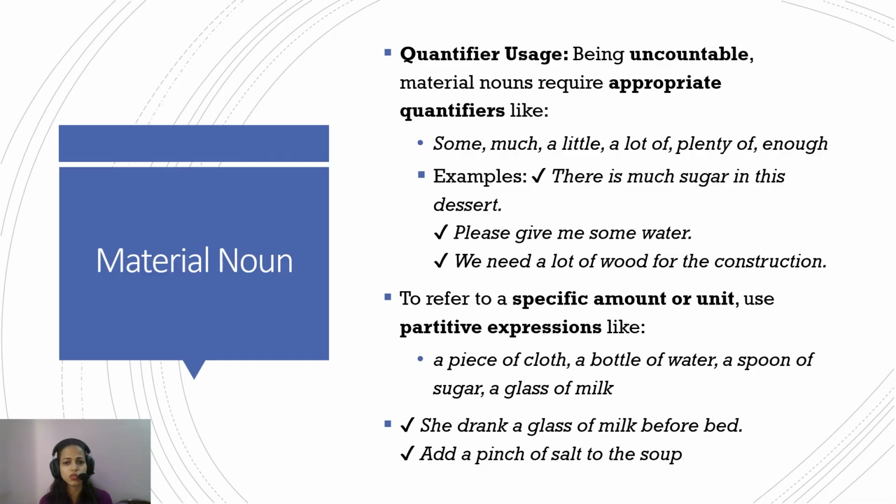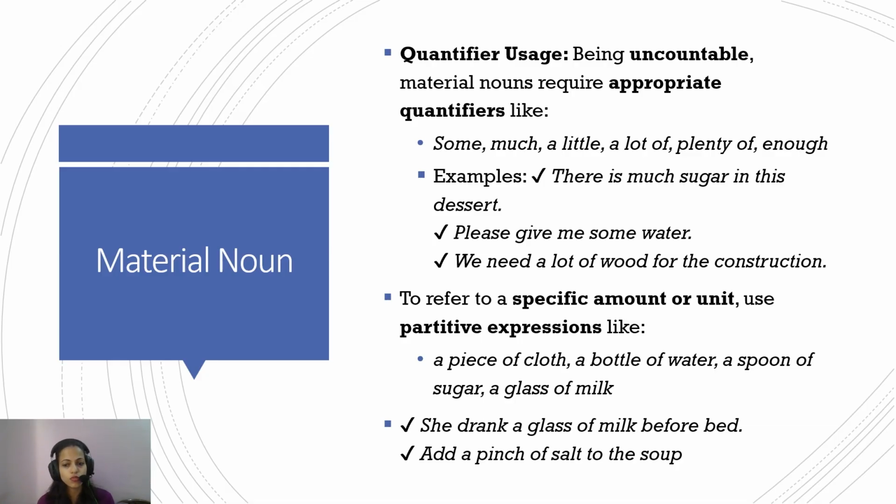You cannot count the sugars. You cannot say four sugar. You can use sugar cubes. That's a different case. There are four sugar cubes. But when you're talking about sugar, it's uncountable, and hence the quantifier of quantity and not the number will be used. There are not many sugar in the dessert. There is much sugar in the dessert. There is less sugar in the dessert. Please give me some water. Please give me many waters is wrong, because you cannot count water. So the quantifier of quantity and not numbers is used for material nouns.